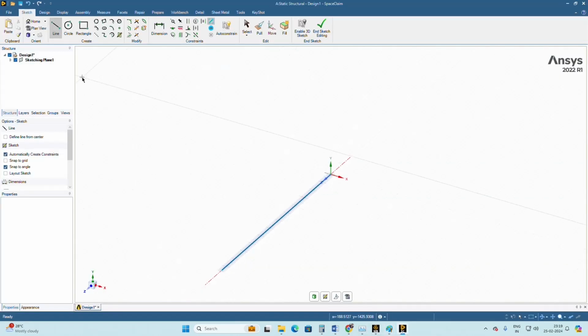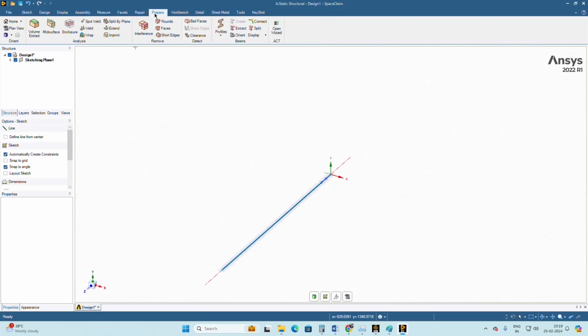After that I have to create a cross sectional area. So here in SpaceClaim itself, click on Prepare. Here you can see the Profile option, right? Here you can choose what kind of cross section you want to create. I want to create a rectangle cross section, so I click on Rectangle. Once you click, you can see in the tree one beam profile will be created. If you expand this beam profile, the rectangle will be there.